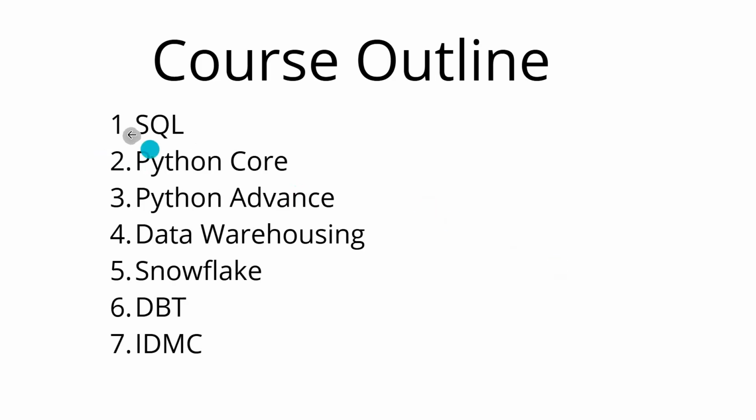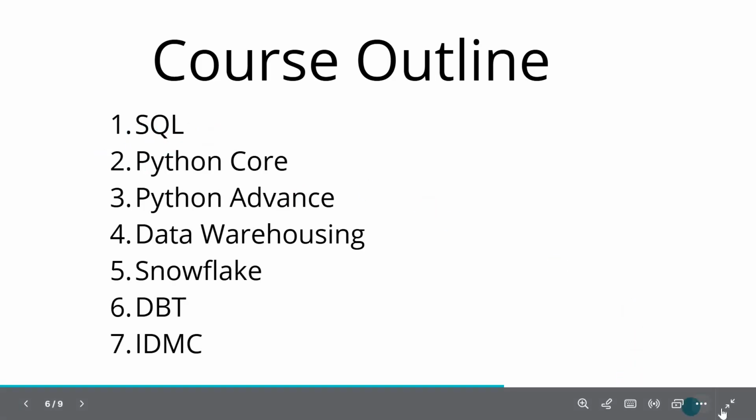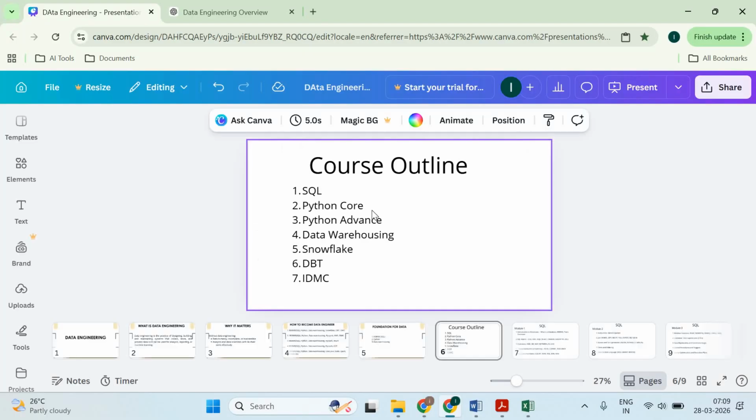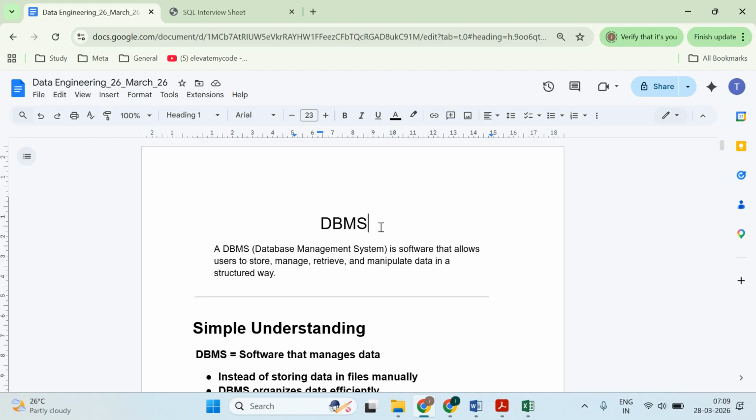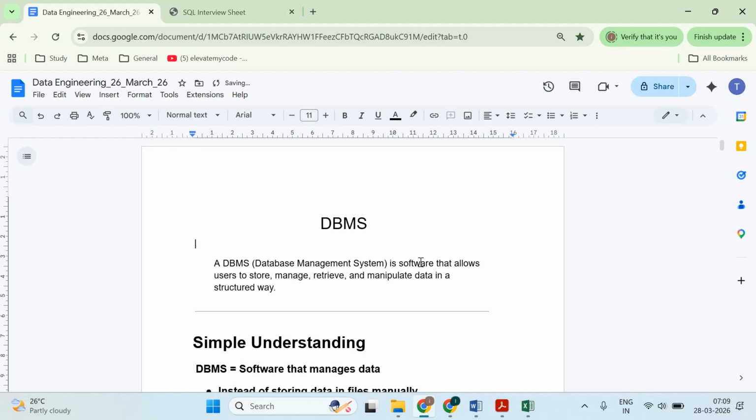For SQL, I have designed some content, so let's move to this content directly. Here we are starting with DBMS first. Whenever you want to become a data engineer, first we have to start with DBMS, because SQL is a part of DBMS only. DBMS is the database management system, and there is one more thing called SQL. What is the difference between both of them? You should know that.